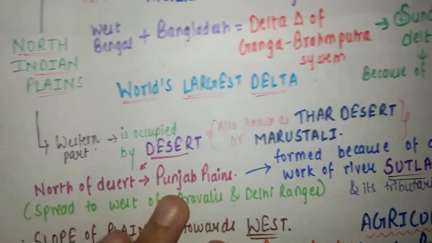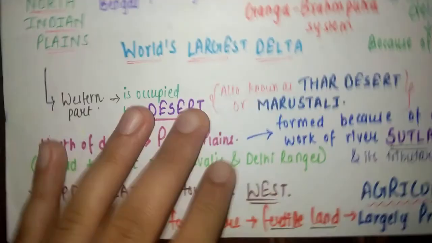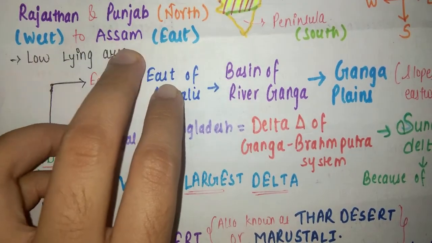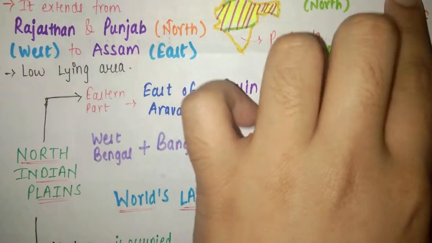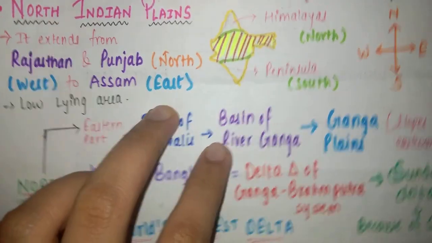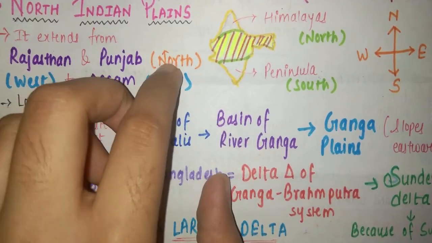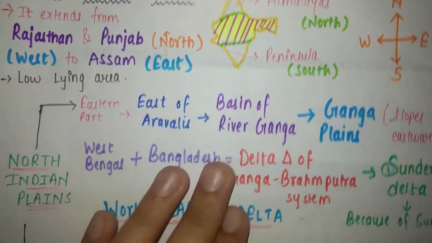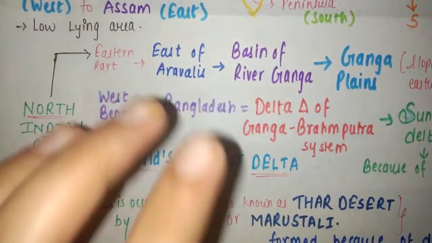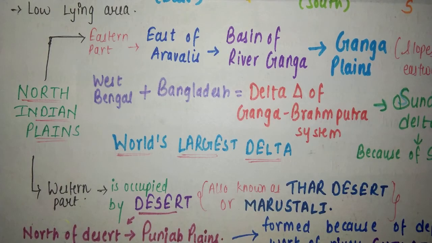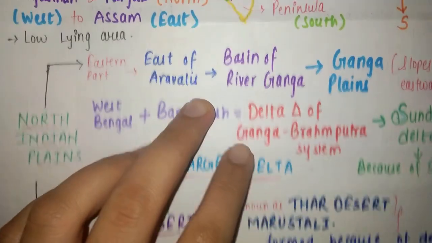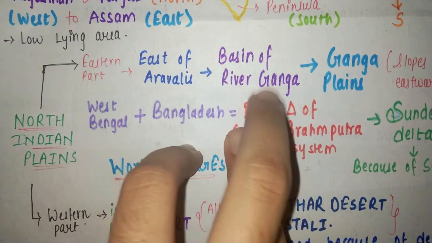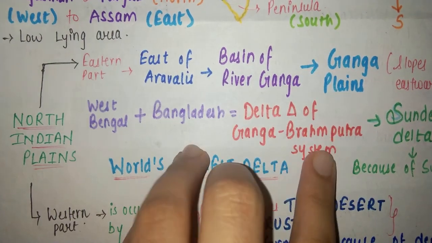I hope you have understood about the North Indian Plains. Just a quick recap. It extends from Rajasthan and Punjab to Assam. To remember north, you can see N pointing upward, so that's upside. It is a low-lying area, subdivided into eastern and western parts. To the east of the Aravallis lies the basin of river Ganga, also known as the Ganga Plain.